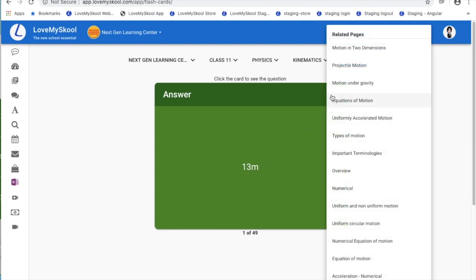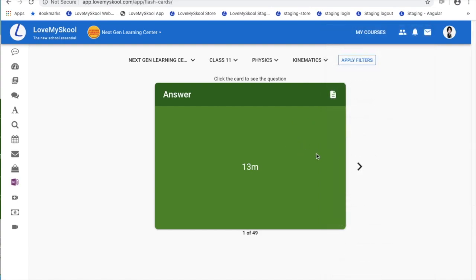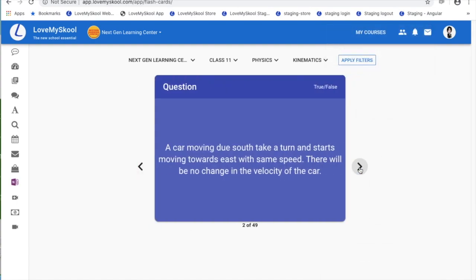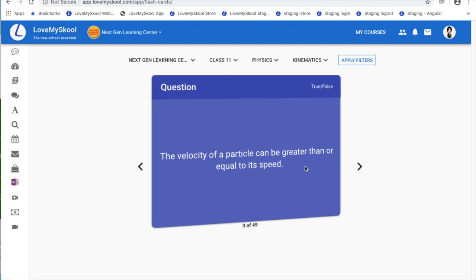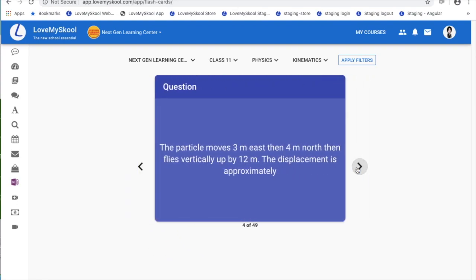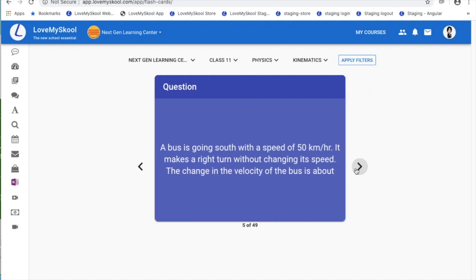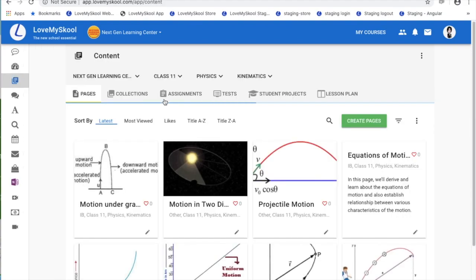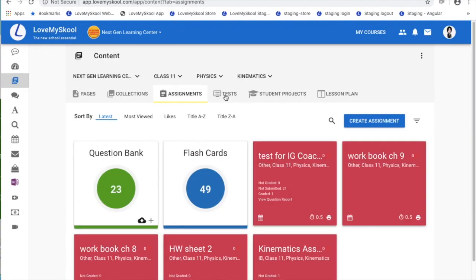It will also show me relevant pages to read through to understand this question better, and I can keep going next and see various questions and their answers. So this helps the student learn. If they have 5 or 10 minutes, they can open their app and quickly go through a flashcard for a particular topic. Going back, so that covers assignments.